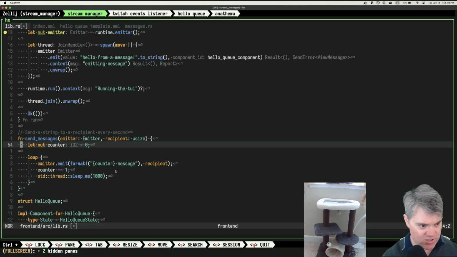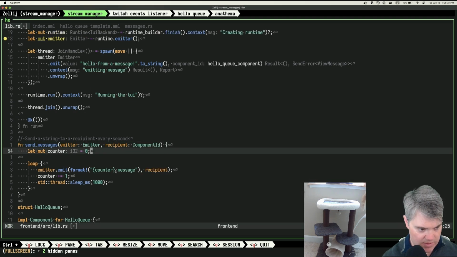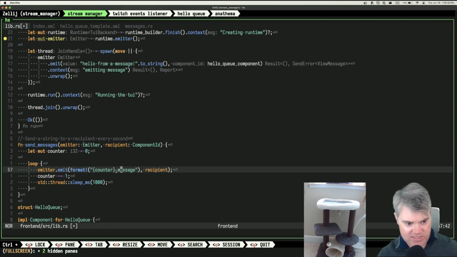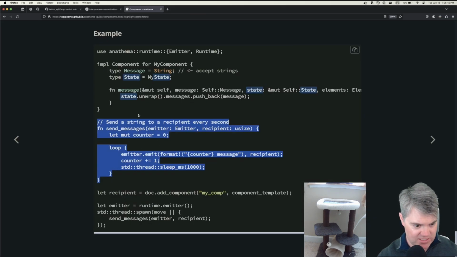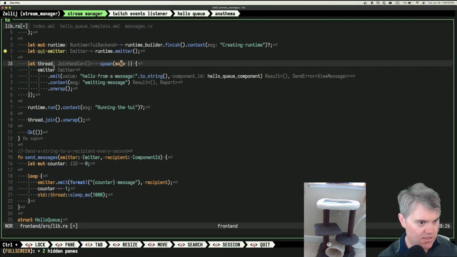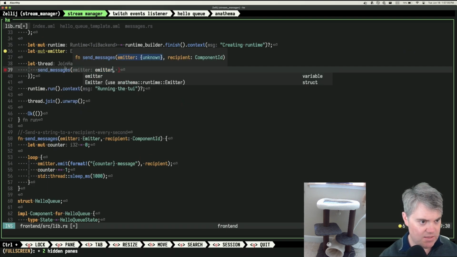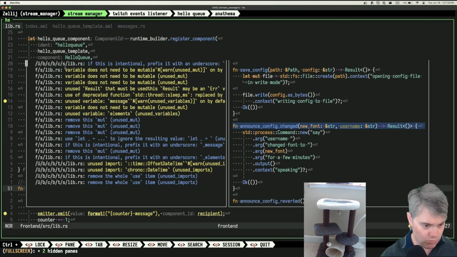So I have send messages there that takes in an emitter, and recipient is going to be a component ID. I just created a counter like that, emitter emit, format, counter message here. This is going to be fine for a message, right? So counter plus 1, okay, we do that. And then thread. Now we don't know when the run is because we don't see that, right? We just have our emitter that we create. And so I send, let's see, thread spawn move, and I'm going to send messages, hand it the emitter and the hello component. Okay, just warnings, no errors.